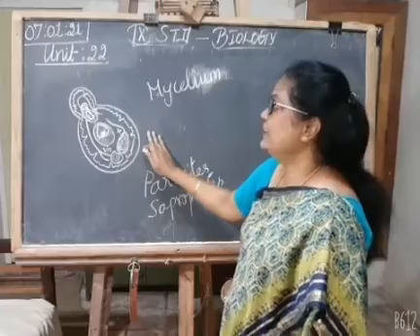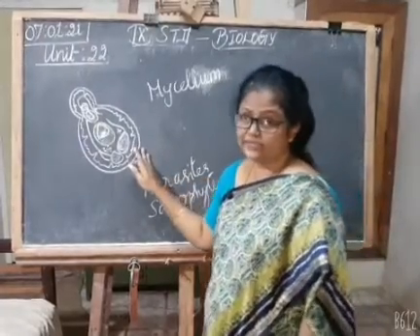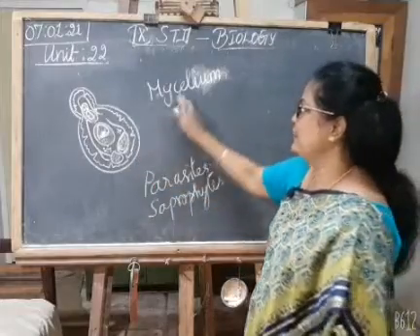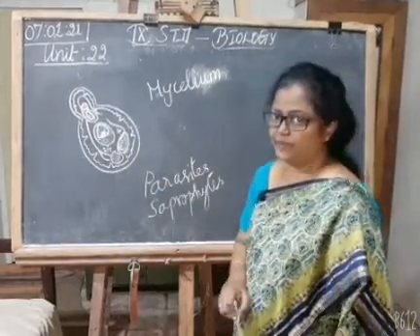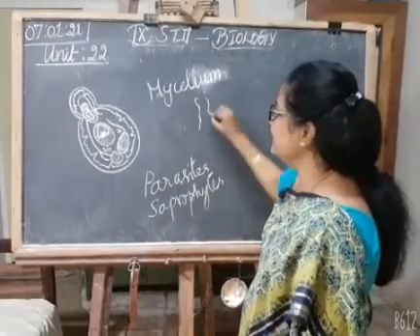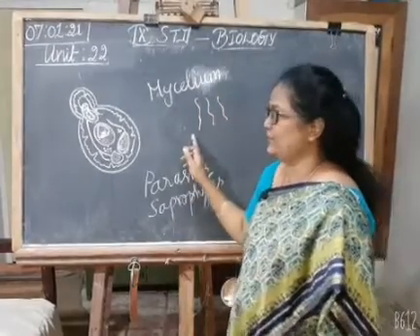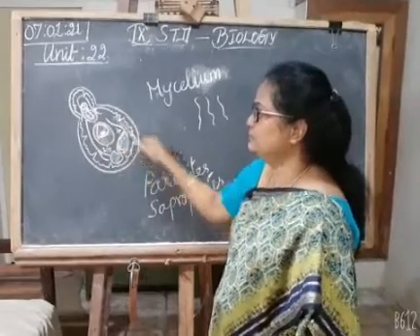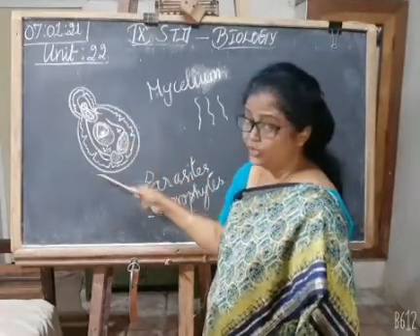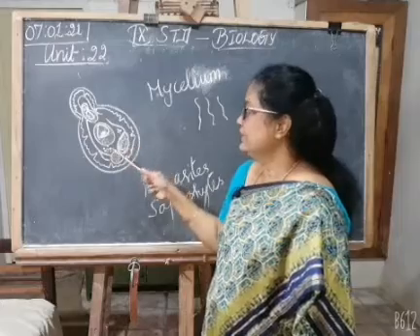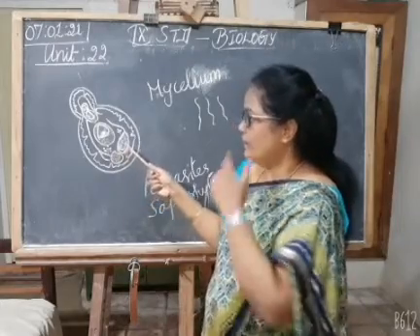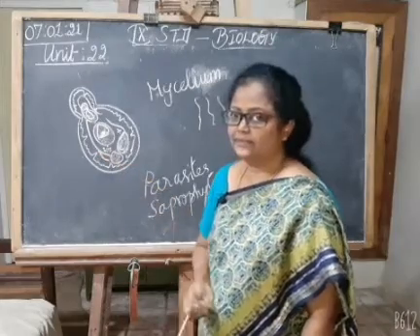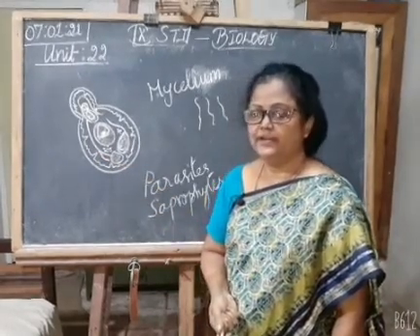Mostly they are unicellular, and some of them are in multicellular forms. The multicellular form is the mycelium, and the mycelium has thin filaments called hyphae. The hyphae consist of cytoplasm and cell organelles: nucleus, mitochondria, Golgi apparatus, and endoplasmic reticulum.